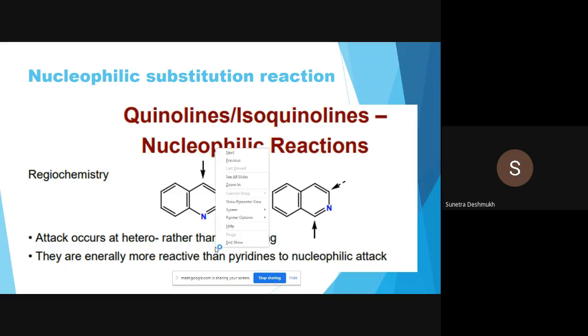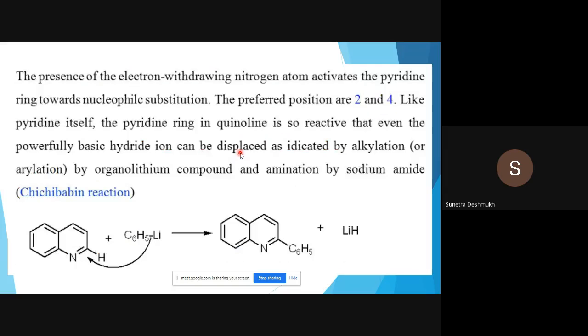The first reaction we will see is the Chichibabin reaction, but that we will see later on. First we will see the lithiation reaction. Here the electron withdrawing nitrogen atom activates the pyridine ring towards nucleophilic substitution reaction. The preferred positions are second and four. Like pyridine itself, the pyridine ring in quinoline is so reactive that even the powerfully basic hydride ion can be displaced, as indicated by the